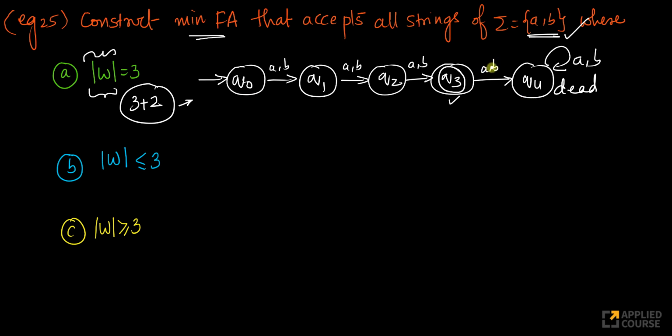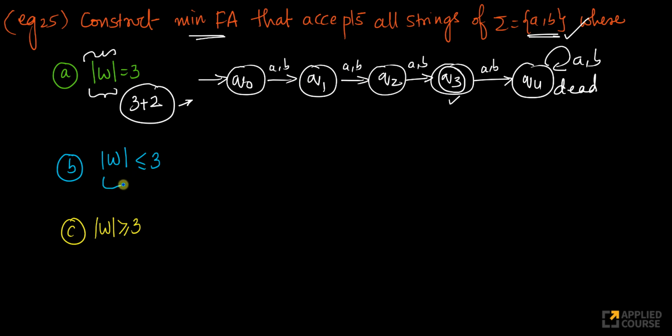One second. Can I get away with 4? No, I can't. Can I get away with 4 states? Let me think. This is my initial state. I always arrive here. I can't run away from the initial state. I need the first state, second state, third state. Anything more than that, yeah. This is what I need here. I can't reduce this by 1. Now let's take this example.